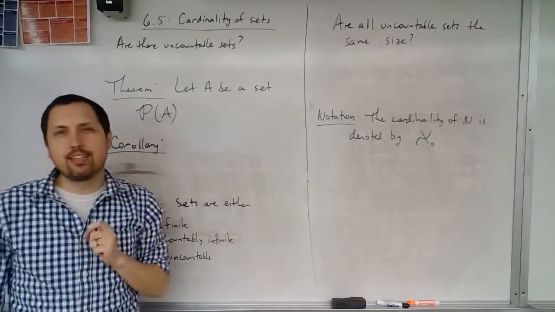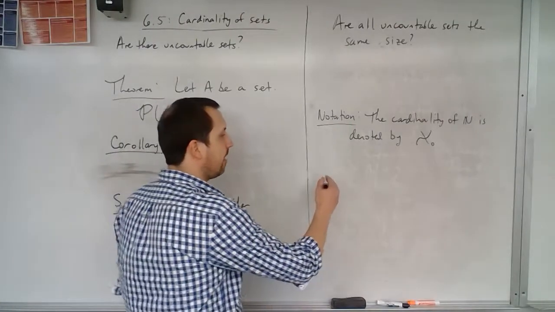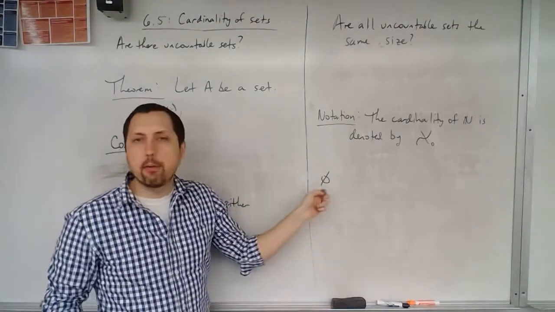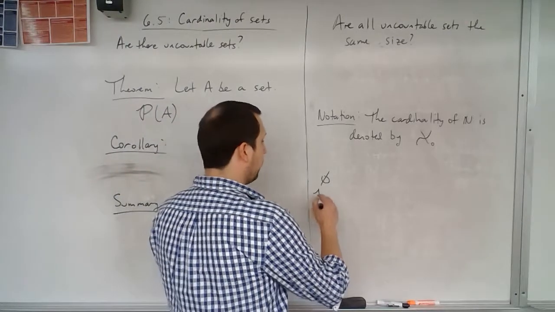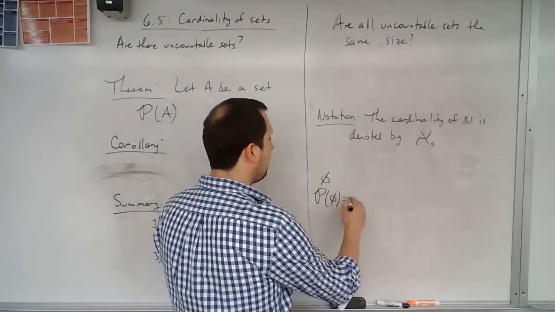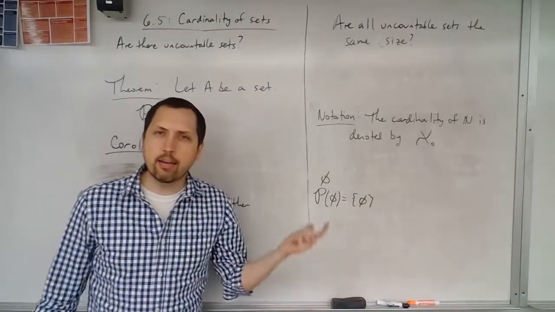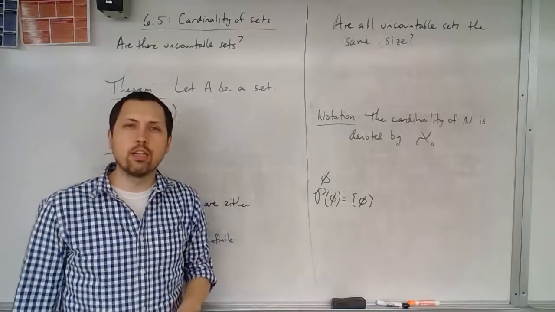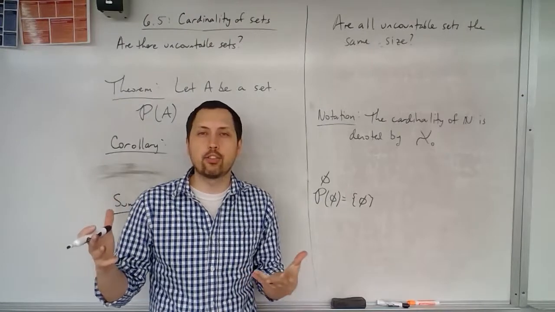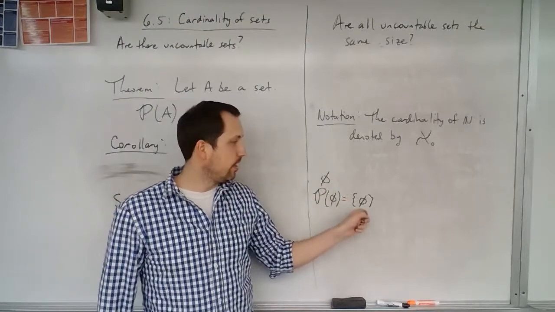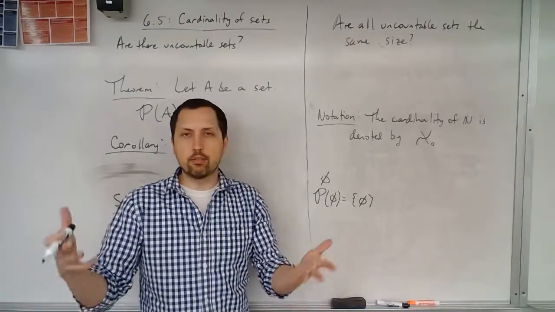The power set. So if we think about sets that we looked at, let's say, for instance, we have the empty set. How many elements are in the empty set? Well, there's 0, right? But then if we look at the power set of the empty set, this is the set containing the empty set. How many elements are in this set? Well, now there's 1. And so to visualize this, you think about the empty set being an empty box. This is an empty box. This is a box containing an empty box. So sets you can think about as boxes.